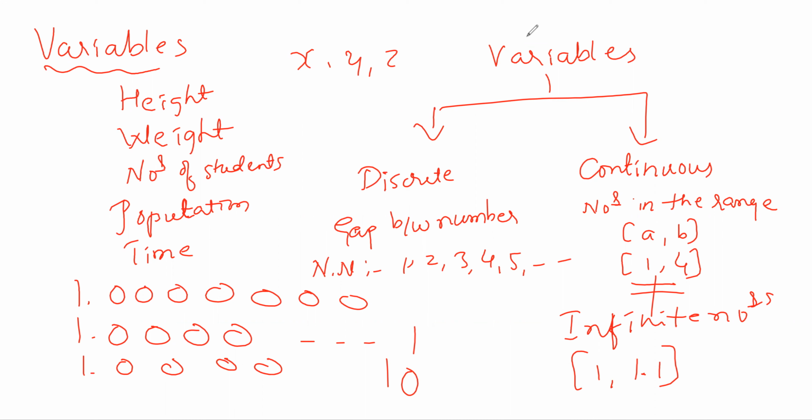So I hope you understood what is discrete and continuous. Just to remember: if there is a gap between numbers, then we can say that it is a discrete number. And if there is no gap, or you are not able to tell the exact number, and it lies in between some range, then that will become our continuous random variable. So now tell me, height of the person, is it a continuous random variable or a discrete random variable?